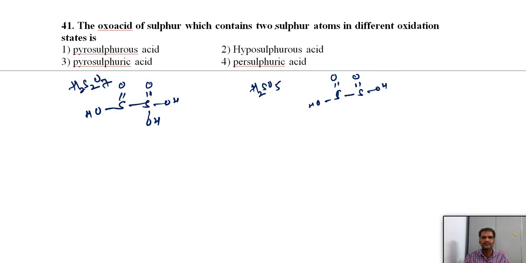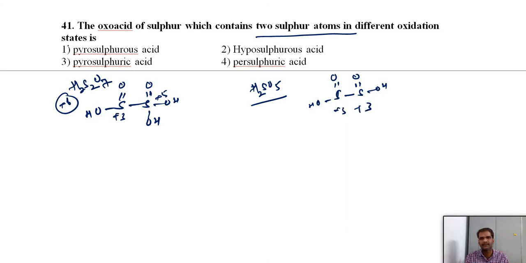The question is the oxo acid of sulfur which contains two sulfur atoms in different oxidation states. Here, if you see, one sulfur is in +3 oxidation state and the other in +5 oxidation state. The remaining cases have only one. In H2SO5 only one sulfur is there. Here two sulfurs, but both have +6 oxidation state in oleum, and in hyposulfurous acid both have +3 oxidation state.